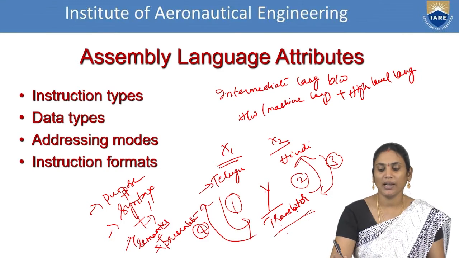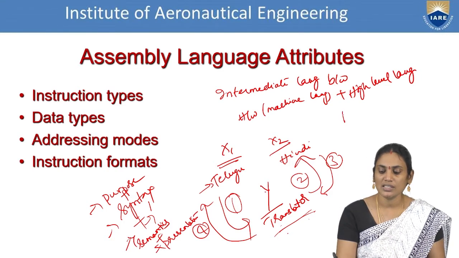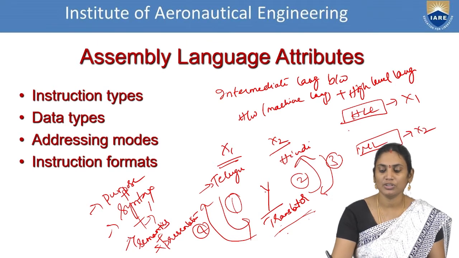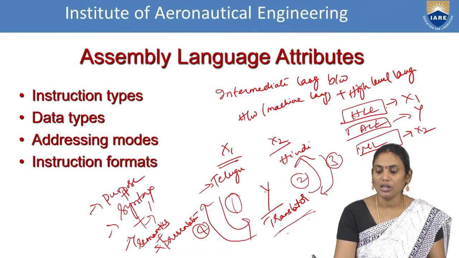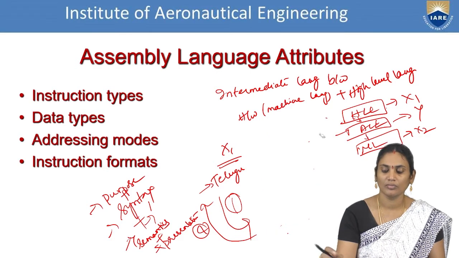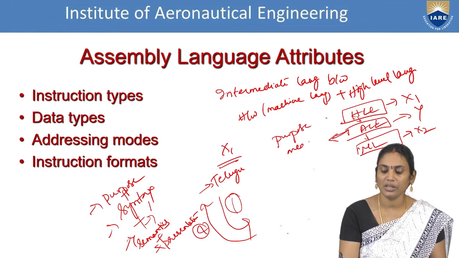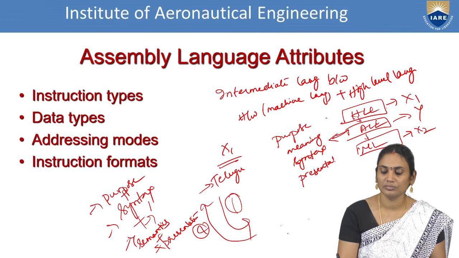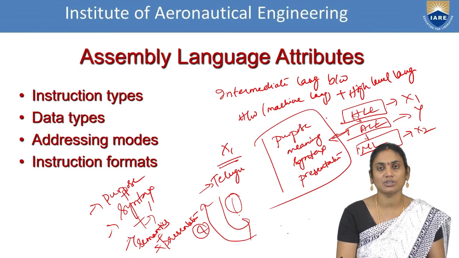The same application is applied in assembly language notation also. We are saying that high level language is X1 and machine language is X2. In order to act as an intermediate between these two, we are using assembly language, and we are calling this person Y. If he has to communicate with these two, first he has to understand the purpose, the meaning, the syntax or grammatical mistakes, and apart from this, how to present it. These are the 4 essential things he has to consider.